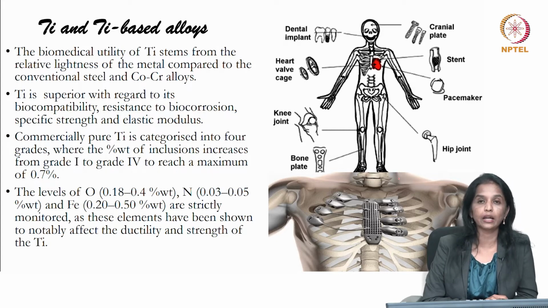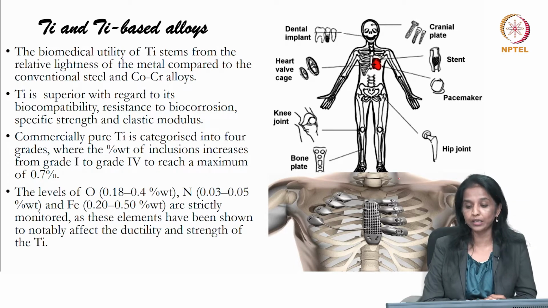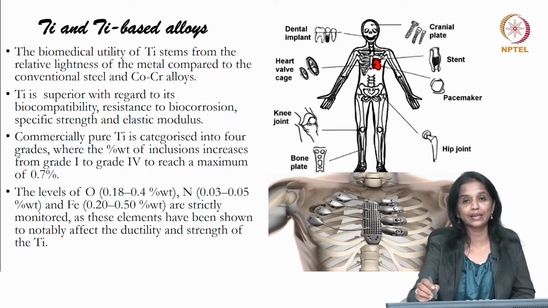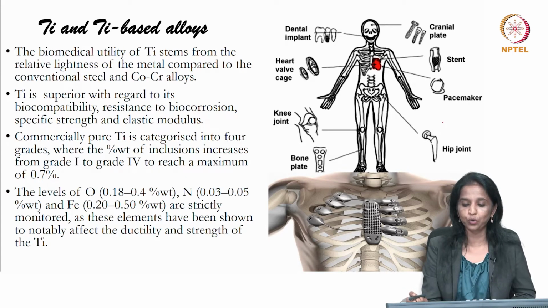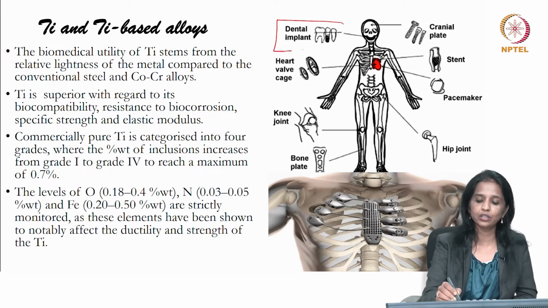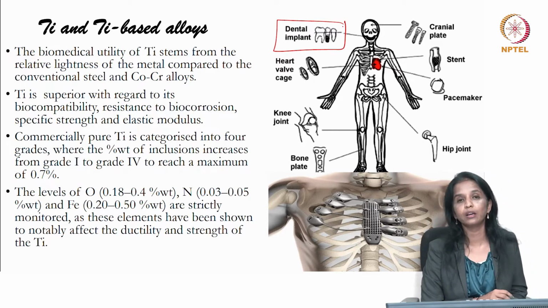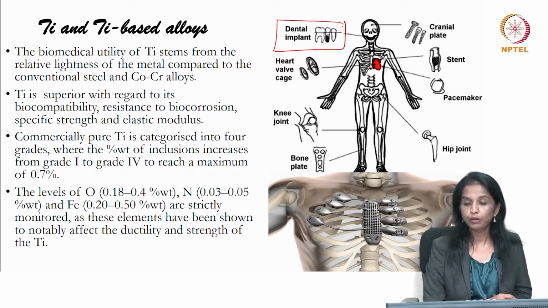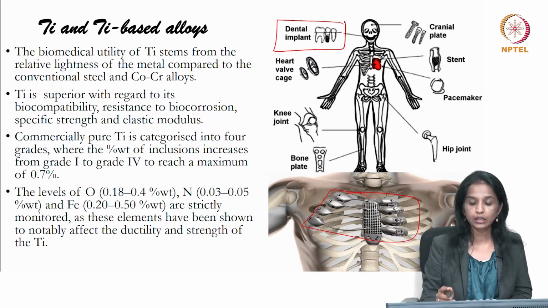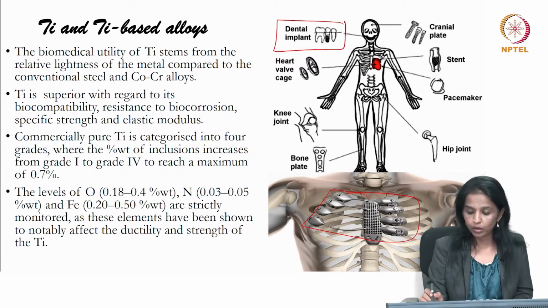As already mentioned, titanium is the most sought after material because of its biocompatibility and because of its light weight. You can see the pictorial representation, there is again a huge list of applications over there. The most frequently represented titanium based biomaterial is used in dental implants. We know that dental implants are being very widely used nowadays for replacement of missing teeth, and in addition it is also used as heart valve replacement, it is also used as the rib cage replacement because they are very light, and in case there is a fracture it can be used as a bone replacement